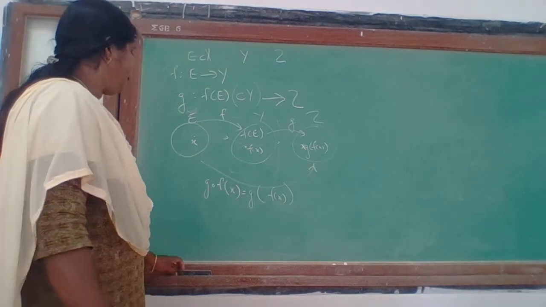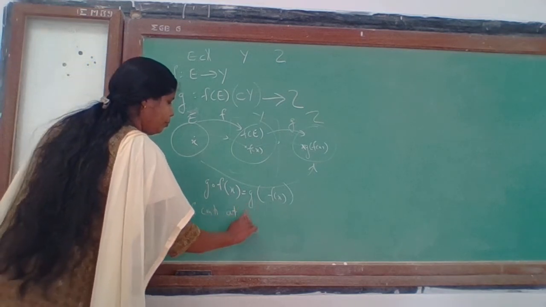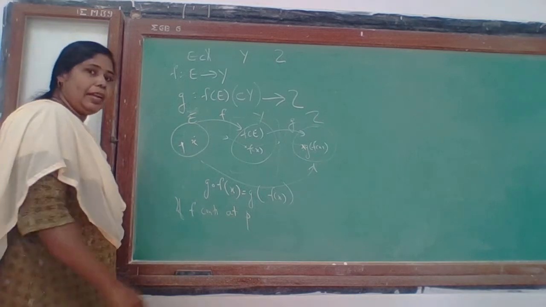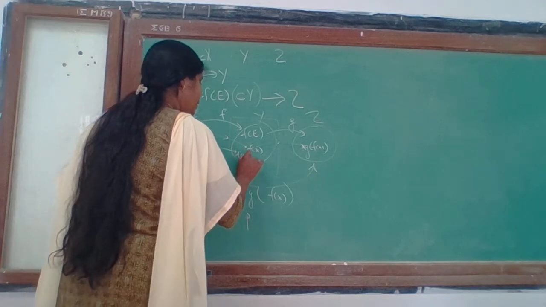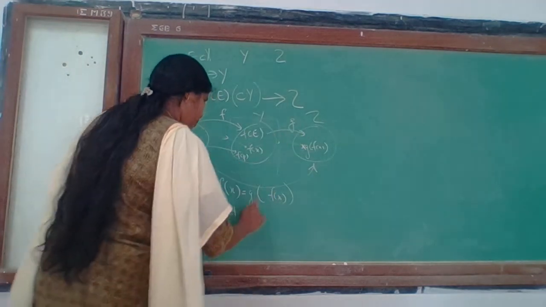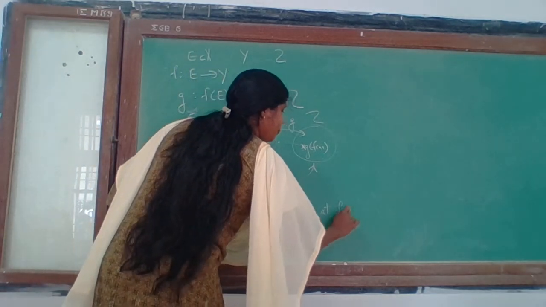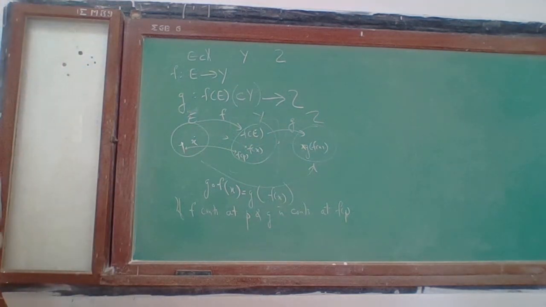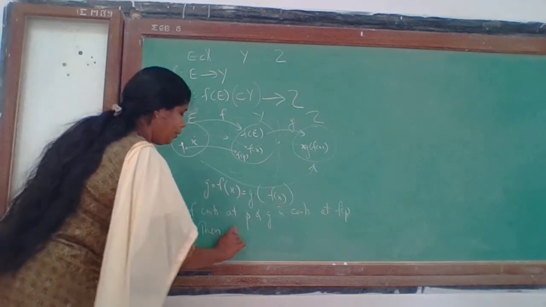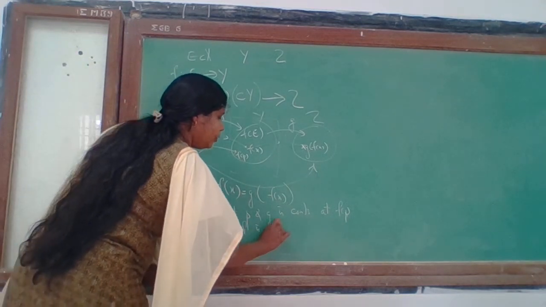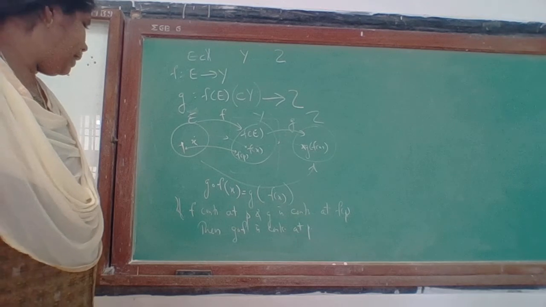Now the result is this: if f is continuous at some point p, we have some point p here at which f is continuous, and the image of p is f of p, and at this point f of p, g is also continuous, then the conclusion is this: the composition g composition f is continuous at p.